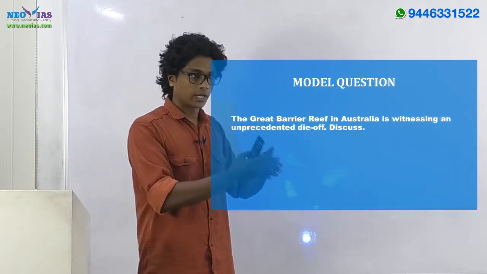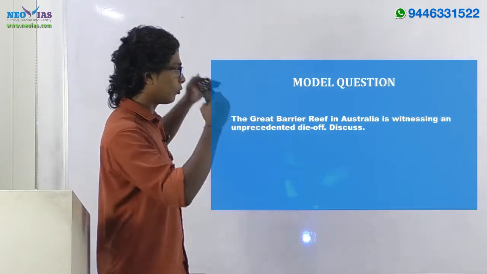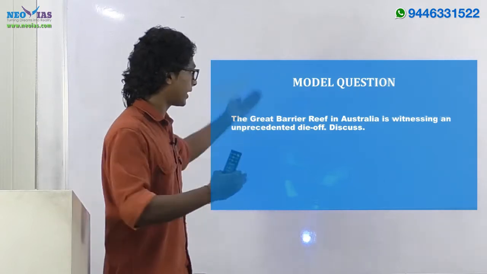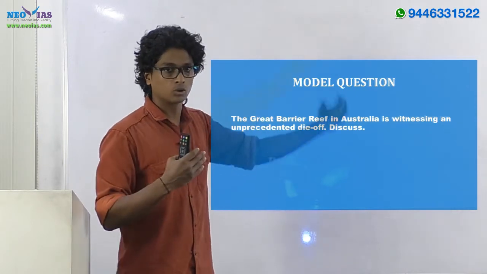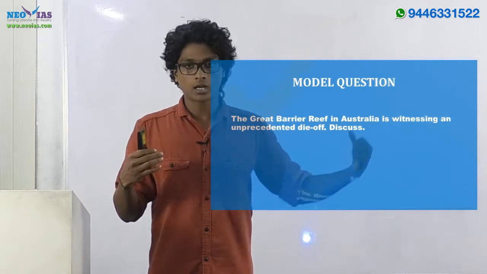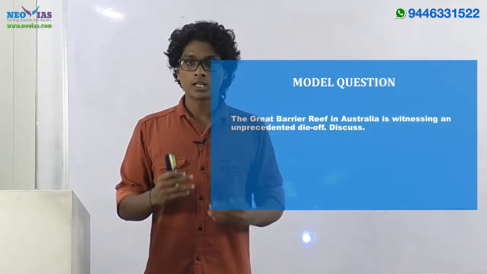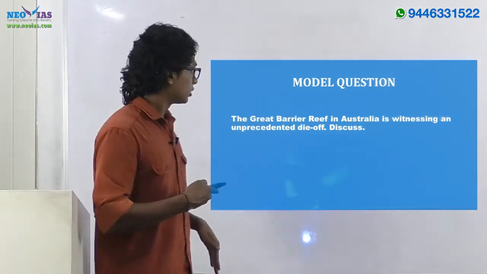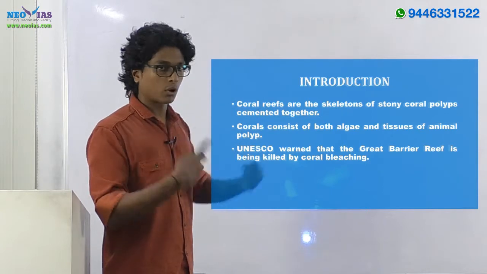So what you have to do here, if you look at this statement, what is it? Why is this Great Barrier Reef dying off? And if you are bringing up such an issue, we have to bring up the solutions. So the important subheadings regarding this question are the causes of this dying off and the solutions. Okay, so let's see a model answer or a general structure for the model answer.